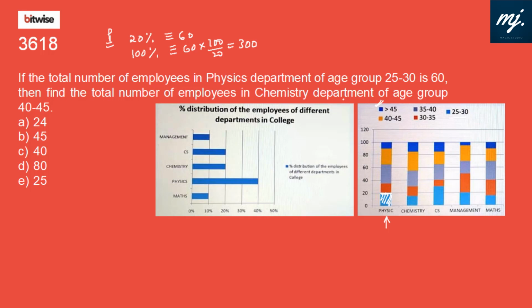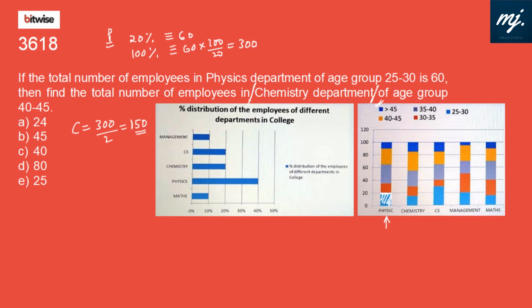Then find the total number of employees in the chemistry department. Let's first find the total number of employees in the chemistry department. So the physics department is 40% of the total employment in the college. Chemistry department is only 20%. That means the number of people in the chemistry department would be 300 by 2. That is 150 people. So there are 150 people in the chemistry department.